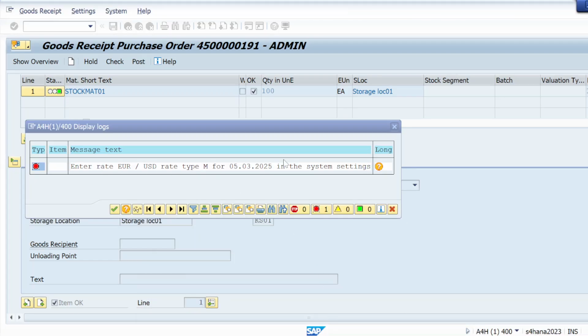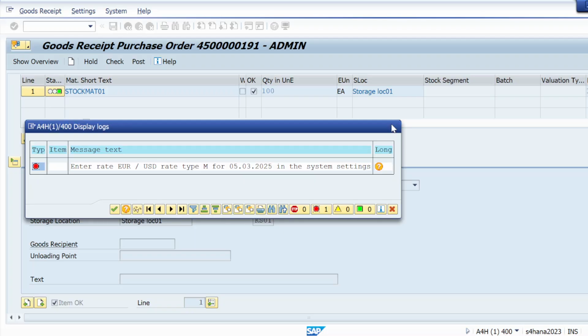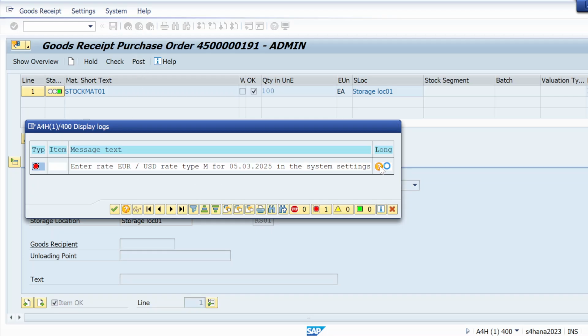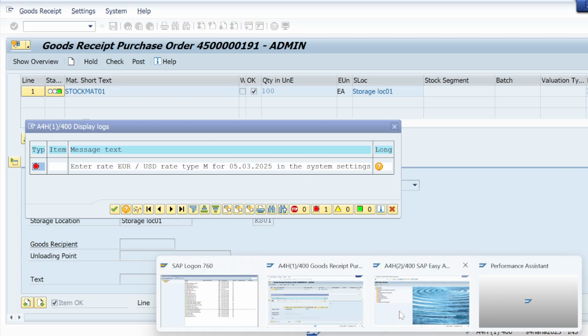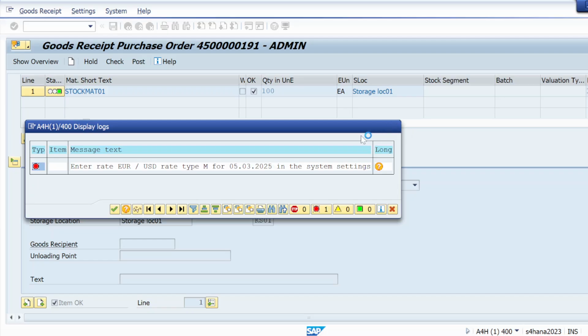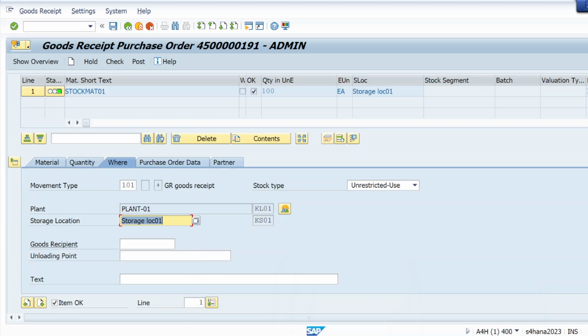Why is this not opening? So this error is there: enter rate Euro USD rate type M in the system. This is also an FI error. So let me check how to resolve that.